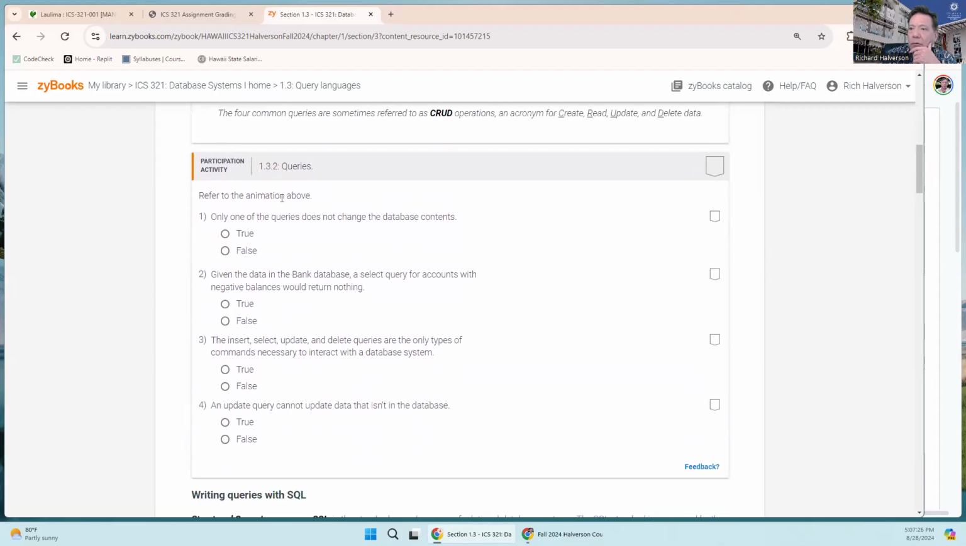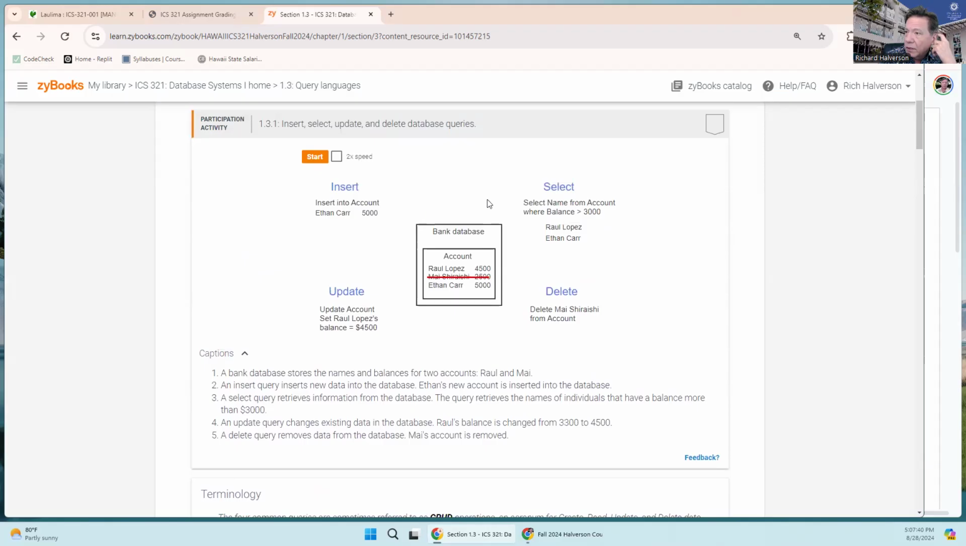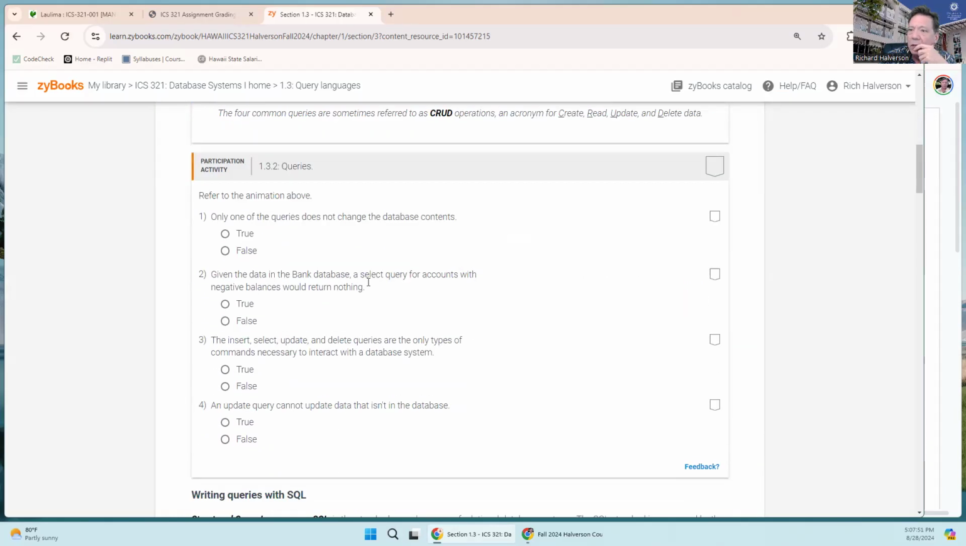Okay, so a query. This describes the different kinds of queries. Make sure you understand queries, referring to the animation above. Only one of the queries does not change the database contents. Well, that's true. Only the select statement does not. But this one will remove something from the table. This one will change something in a record of the table, and this one will insert something new into the table.